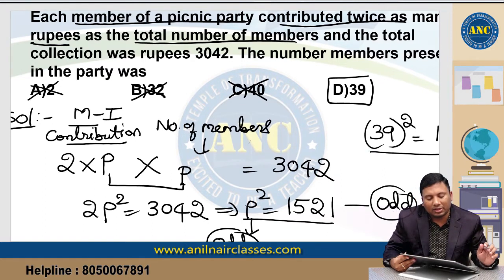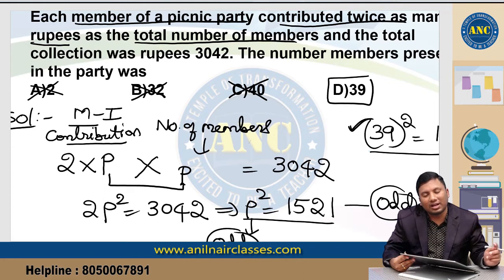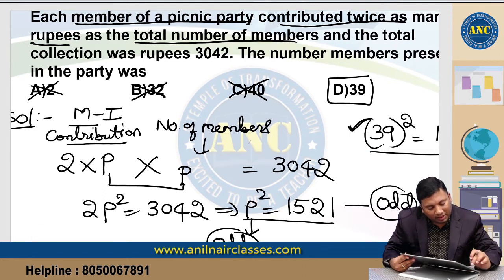This is the traditional method. Now you might get a doubt: what if instead of 39, 29 is there? What if some other odd number is there? That also we will do. So P squared is 1521, and the P value is 39. Another idea is how you can find that 39 squared is 1521. That also we will discuss. First method, I hope it is clear.